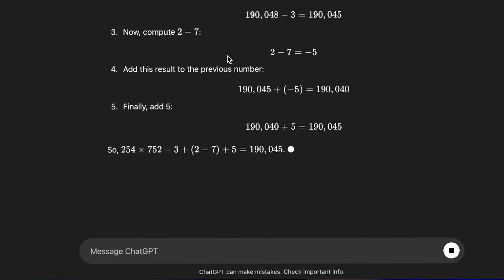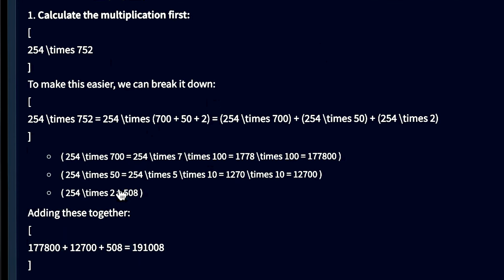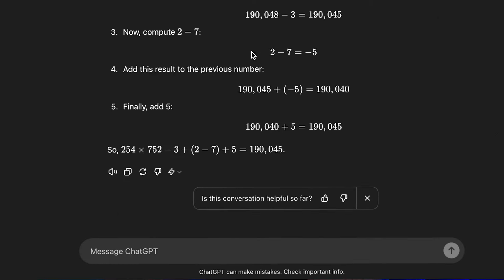If we come back into this, calculate the multiplication first. You see that add these together, subtract 3, handle the expression and the parenthesis. So it's done this a little bit better here. I mean, both are wrong, but I can see where it's going. But its math just isn't good enough. And this is really an indication of a very, very small model. And again, I could spend a lot of time going through this model. It does get things really right.